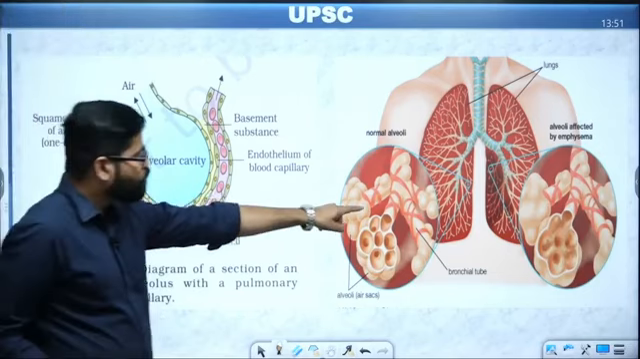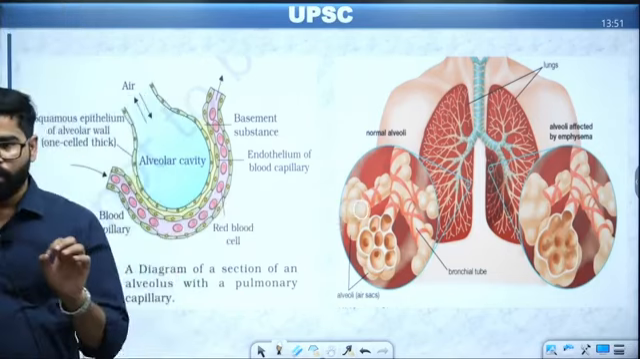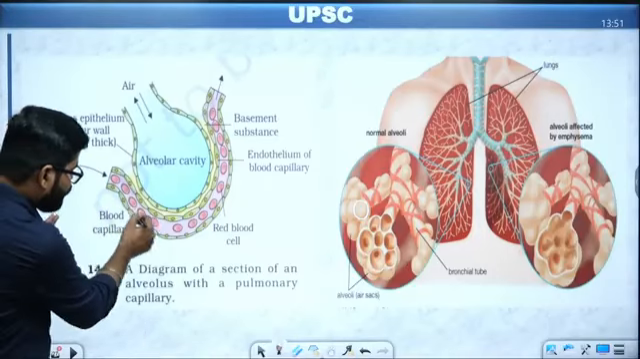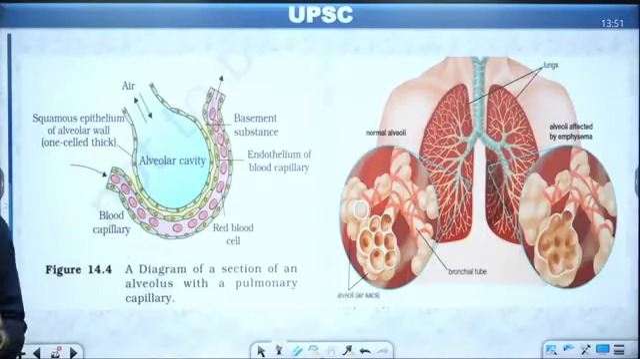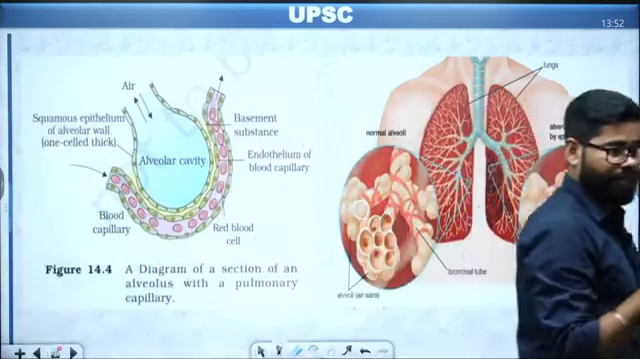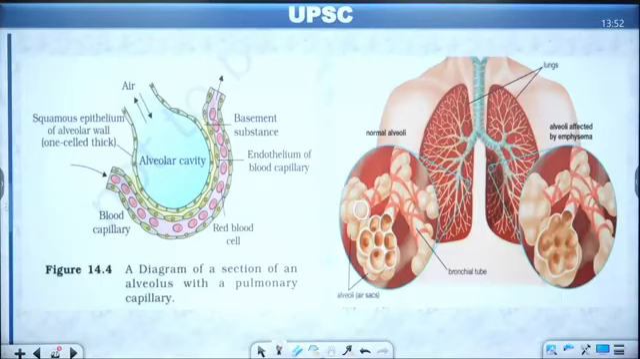Alveoli look like this, small balloons, small balloon-like structures. They are the alveoli, and the alveoli have blood capillaries around them. So every such alveolus is surrounded by blood capillaries. Think about what the size of blood capillaries will be, how fine the tubes are. The alveoli are very small, and they are surrounded by a blood vessel, a blood capillary.